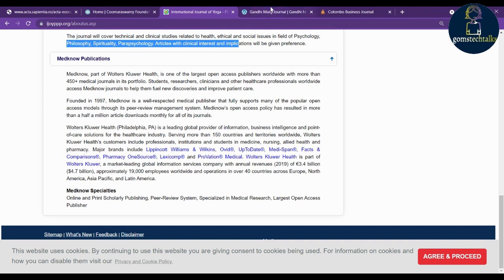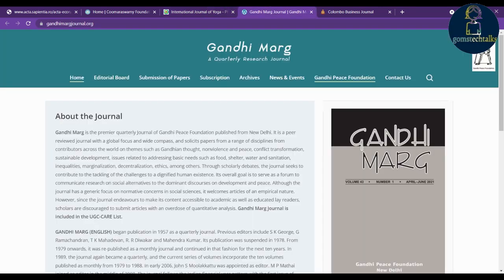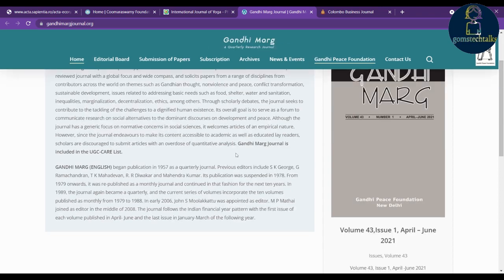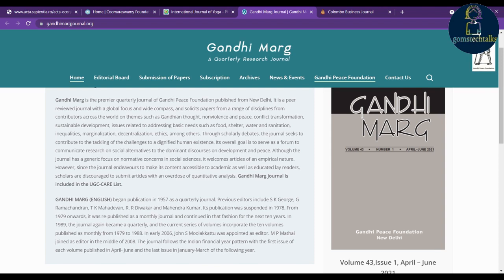So the next one is the Gandhi Marg journal. Here you can see that here also they are not charging any price.